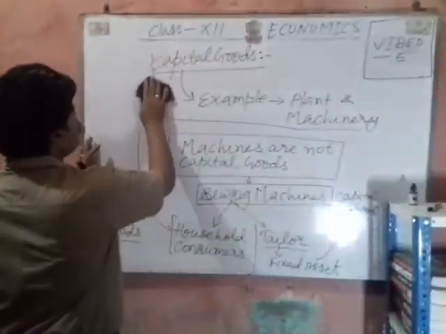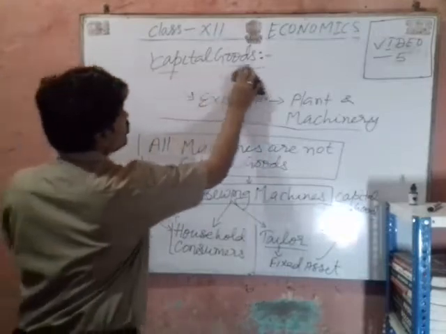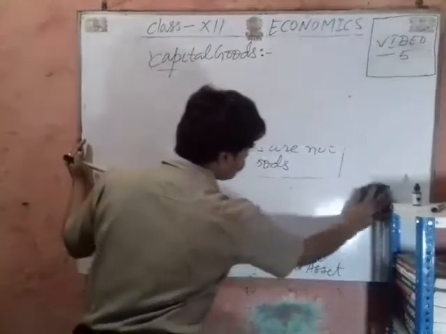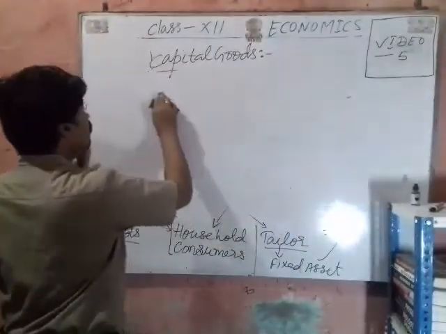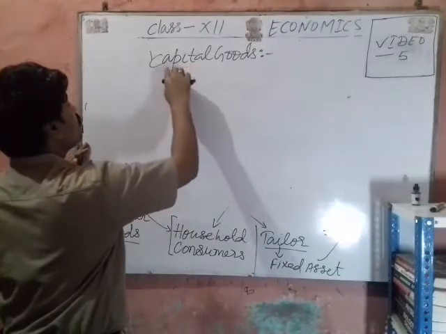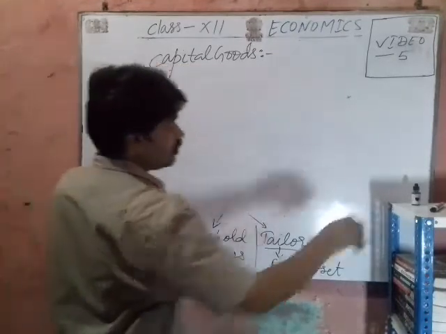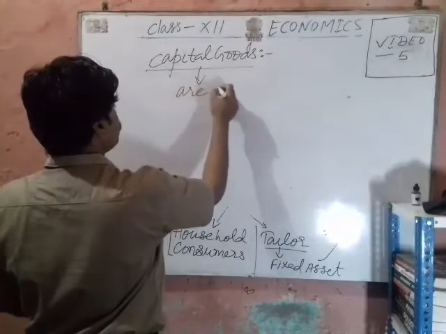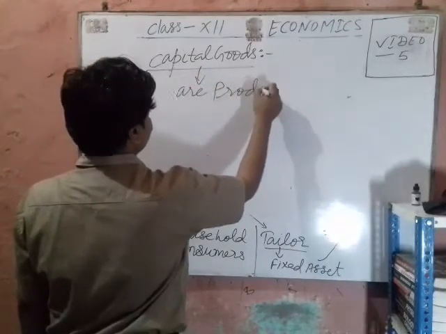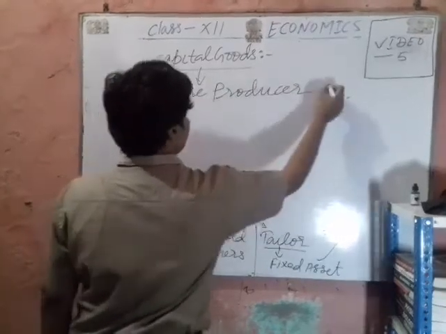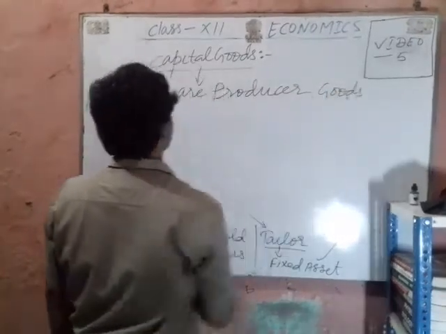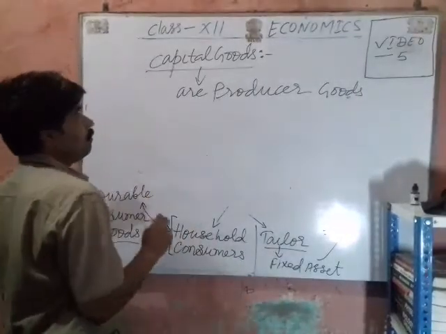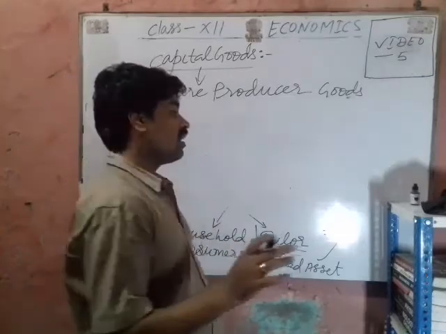Now, one more thing we have to learn, that capital goods are producer goods. All the capital goods are producer goods. But all the producer goods are not capital goods.